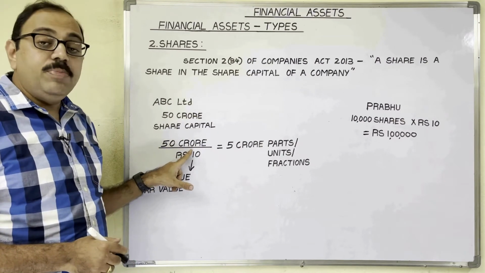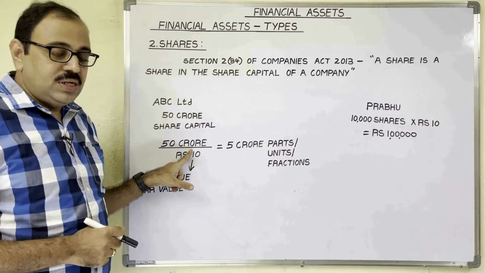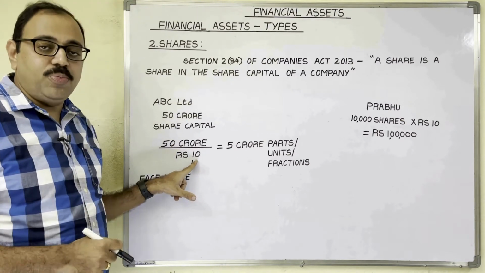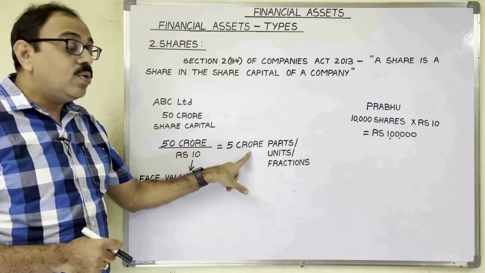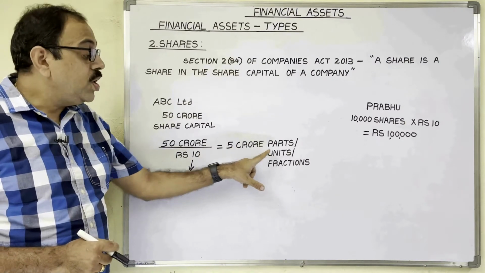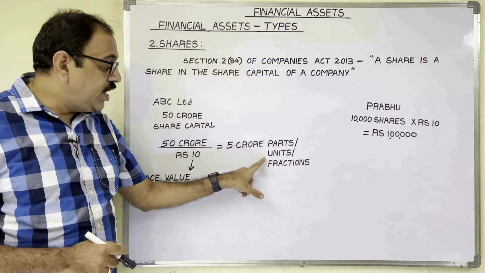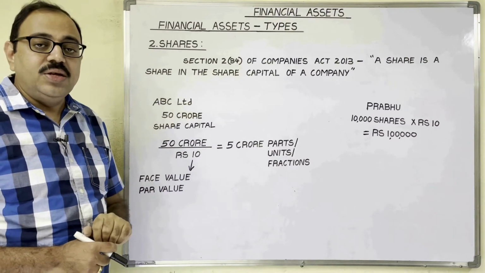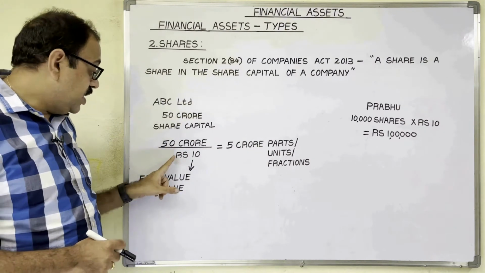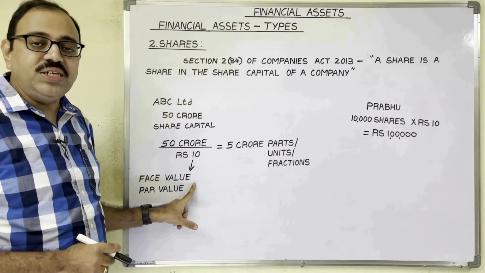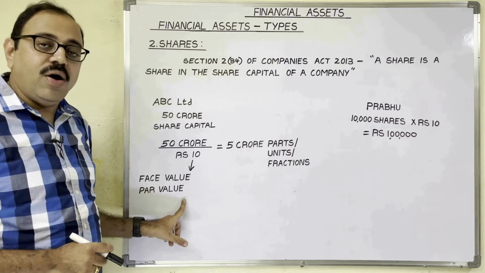This 50 crore will be divided by some amount. Say the company divided this 50 crore capital with 10 rupees. Then 5 crore parts come. 5 crore units or 5 crore fractions come. Each unit is known as a share. So this share price is 10 rupees, no? This 10 rupees is known as the face value of the share or par value of the share.